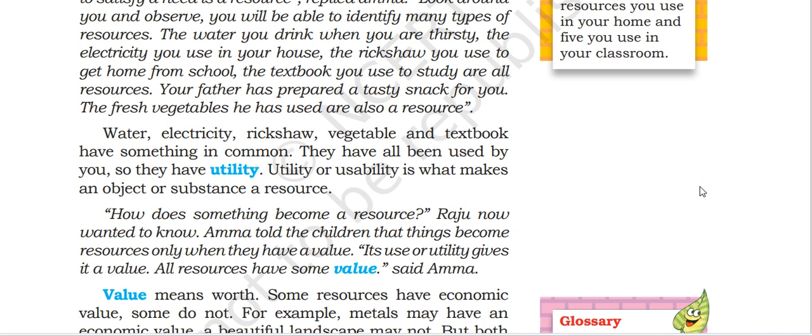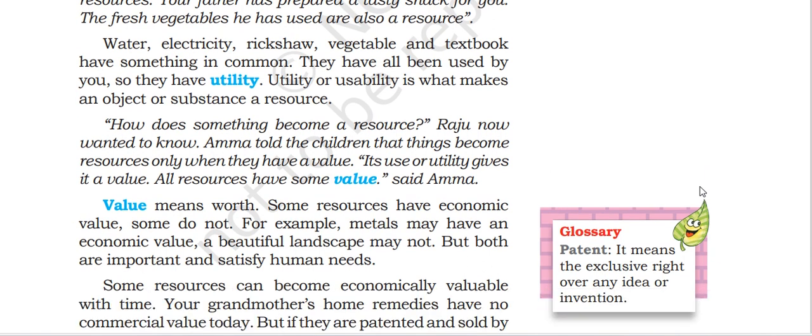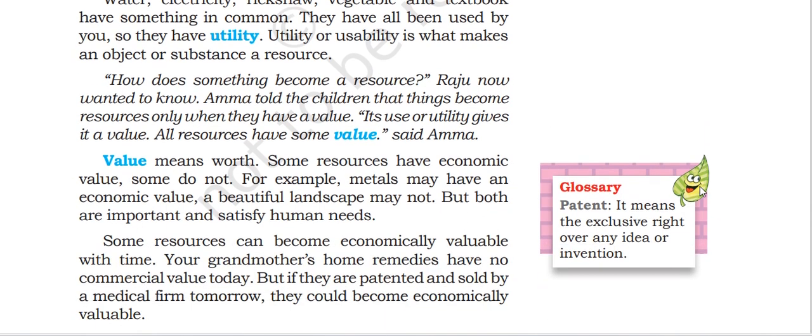How does something become a resource? Raju now wanted to know. Amma told the little children that things become resources only when they have a value. Its use as utility gives it a value. All resources have some value, said Amma. Value means worth. Some resources have economic value, some do not. For example, metals may have an economic value, a beautiful landscape may not. But both are important and satisfy human need.